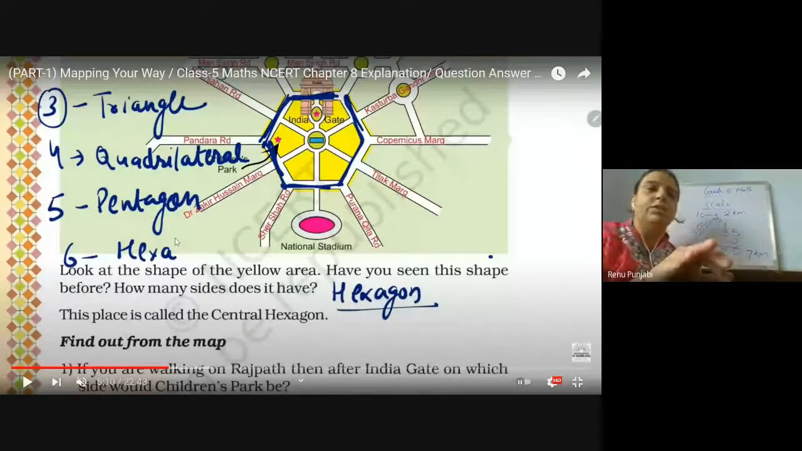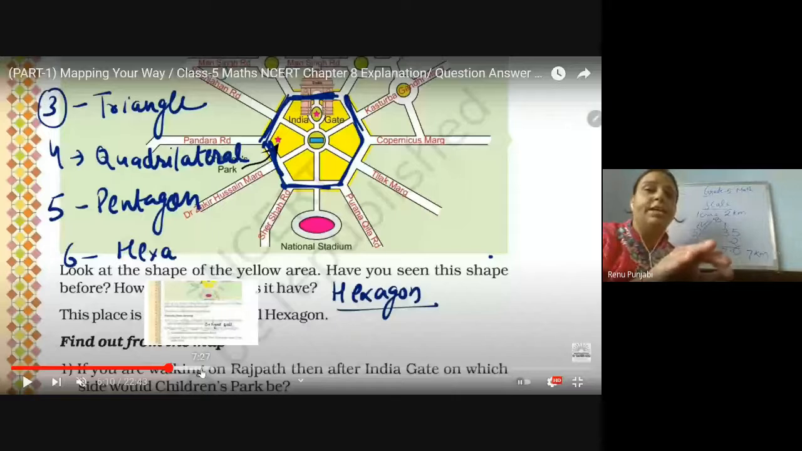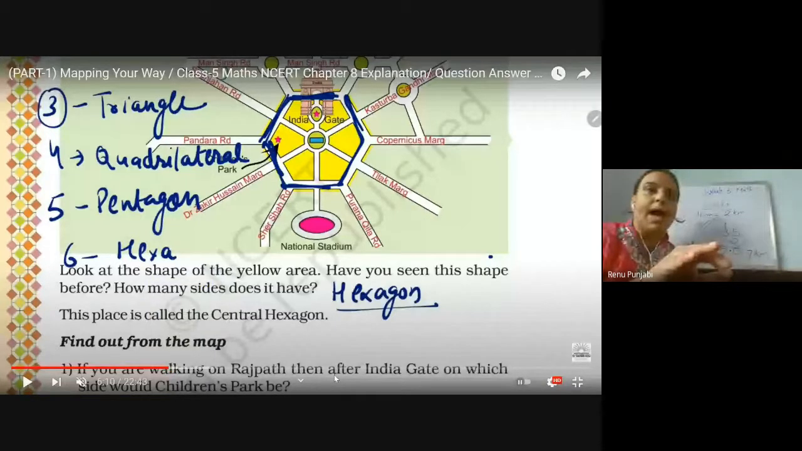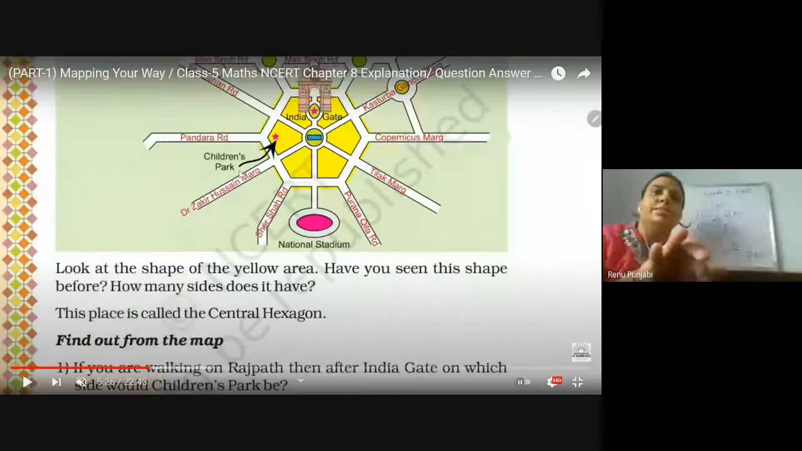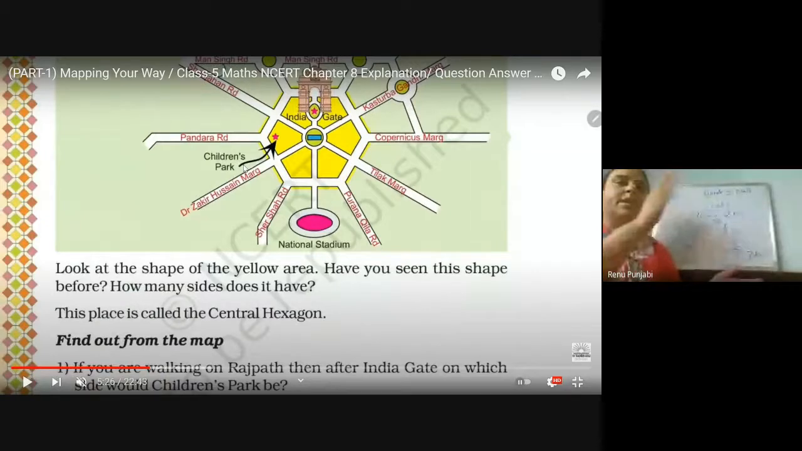If you are walking on Rajpath, then after India Gate, on which side would the children's park be? This is the children's park. If you see in your book, I'll show you properly. The children's park will be visible to you all. If you are walking on Rajpath, then after India Gate, on which side would the children's park be?